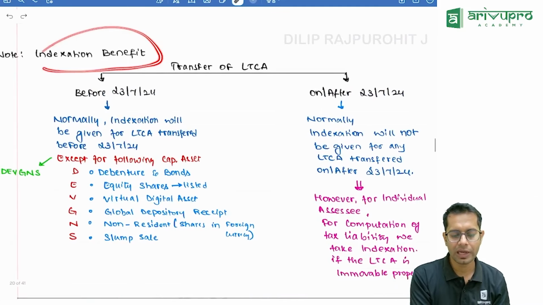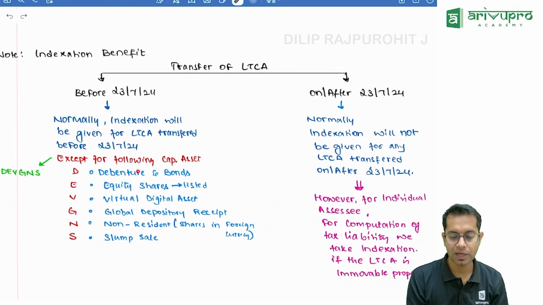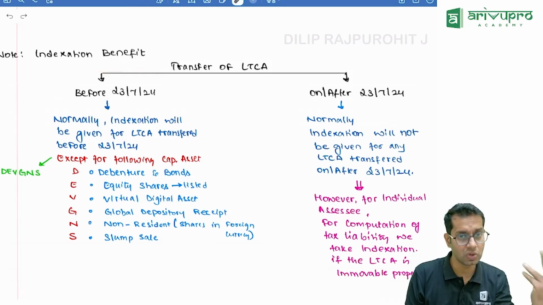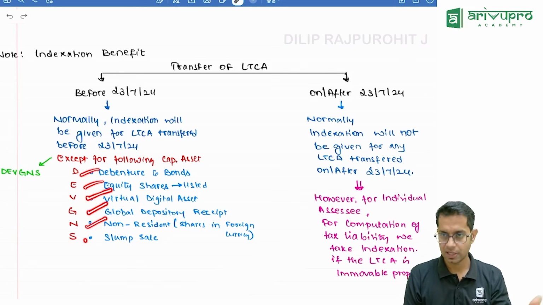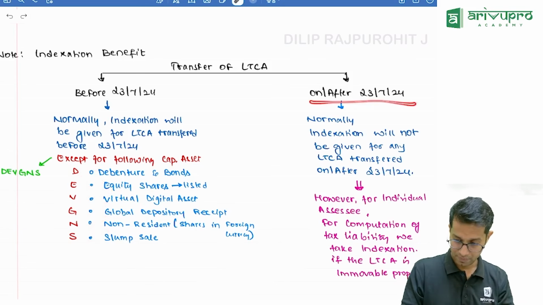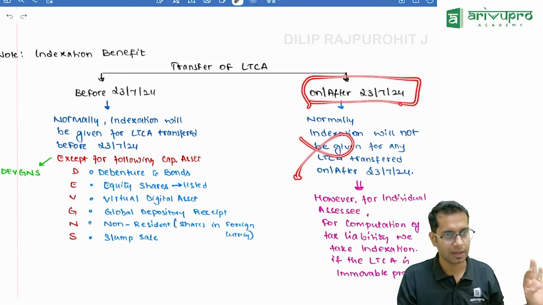Now, normally we know indexation benefit was not available for DEVGANS. If DEVGANS are transferred before 23rd July, indexation benefit is not available. What is DEVGANS, sir? Debentures, equity shares listed on recognized stock exchange of India, virtual digital assets, global depository receipts, non-resident for computation of gain in foreign currency, and slump sale. But if the transfer is made on or after 23rd July, you will not get indexation at all for any type of capital asset.